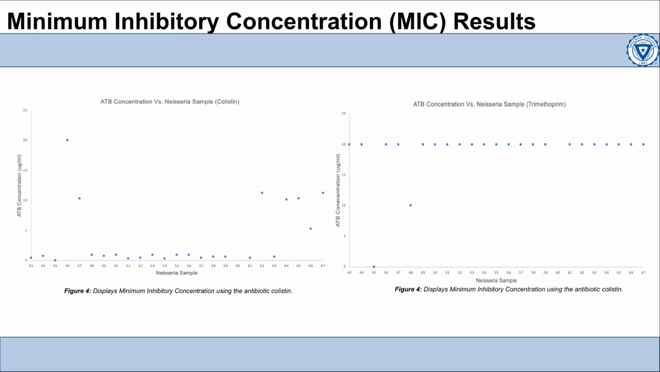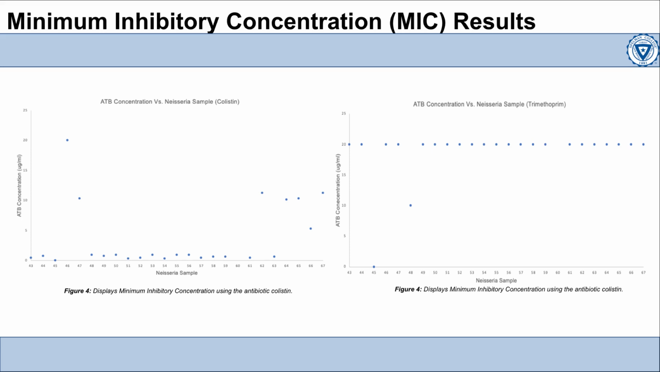So based on my testing using the disc diffusion assay, I have selected colistin and trimethoprim as the antibiotics to use for the MIC experiment. The graphs displayed on the screen show the MIC of each antibiotic against the Neisseria sample being tested. Samples 43 through 66 consist of commensal Neisseria, while sample 67 is the pathogenic Neisseria gonorrhea.